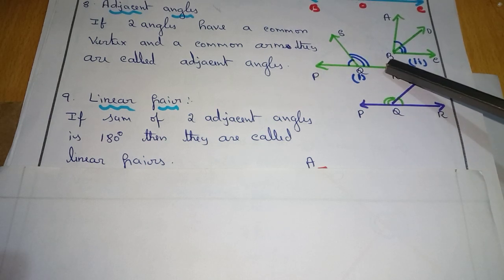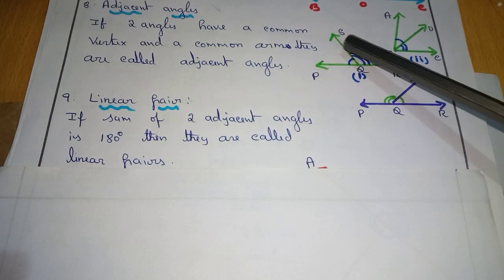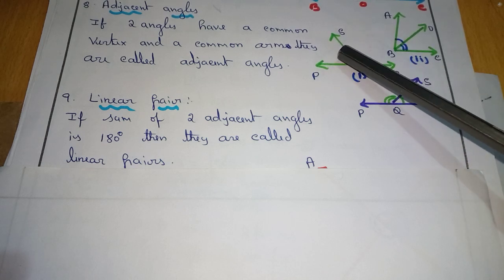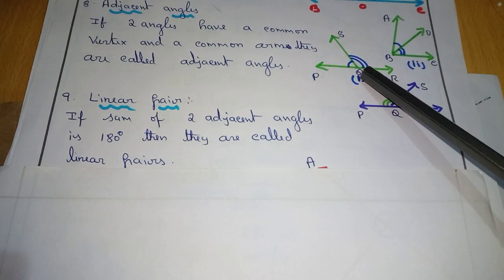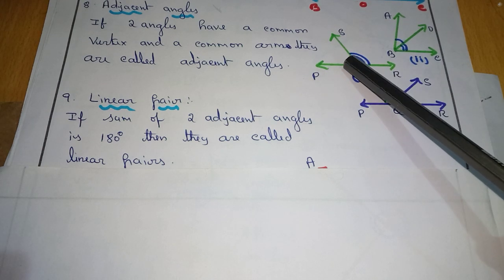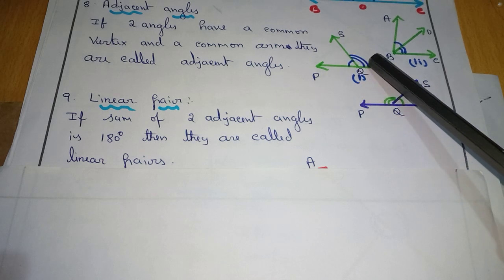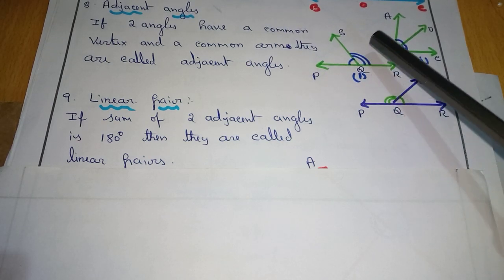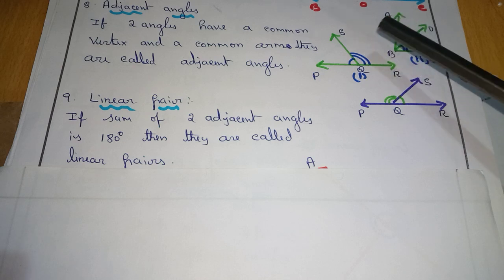PR is a straight line. Angle PQS and SQR are adjacent angles. Sum of these two angles is angle at Q. A point on a straight line, angle formed is 180 degree. Therefore, sum of these two angles is 180 degree.